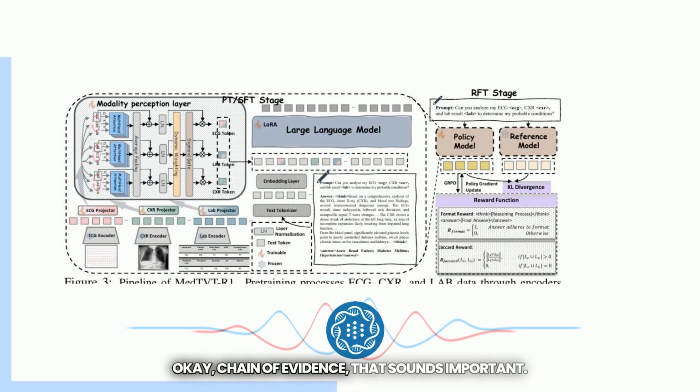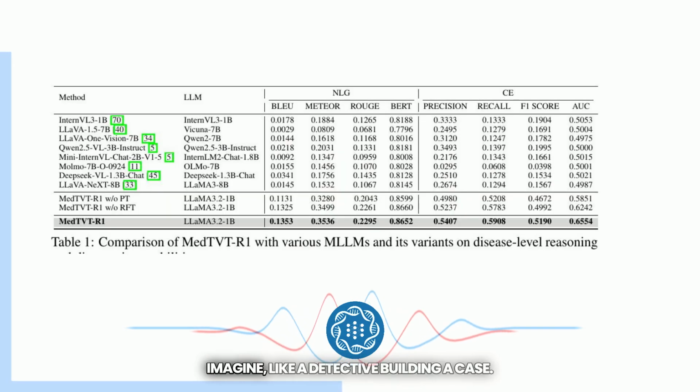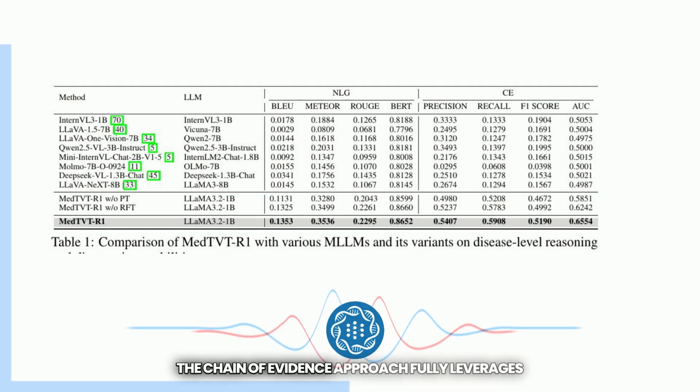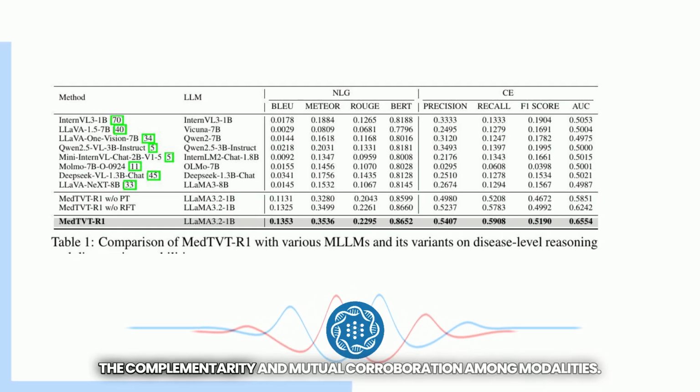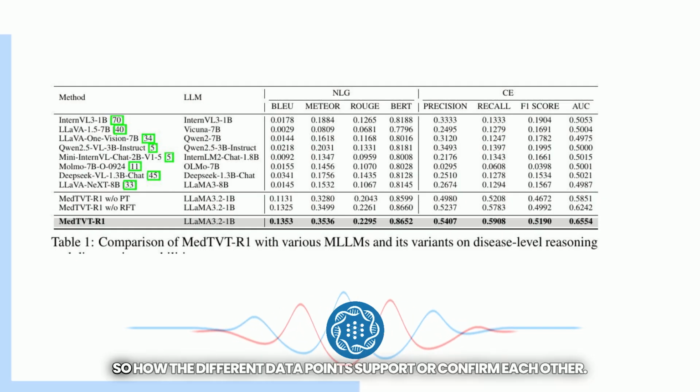Okay, chain of evidence. That sounds important. What does that mean in practice? It really is critical. Imagine a detective building a case, piece by piece. Exactly. The chain of evidence approach fully leverages the complementarity and mutual corroboration among modalities. Complementarity and mutual corroboration, so how the different data points support or confirm each other.